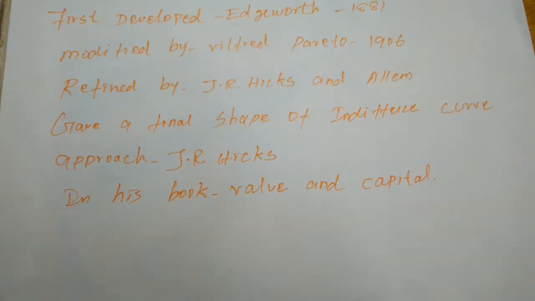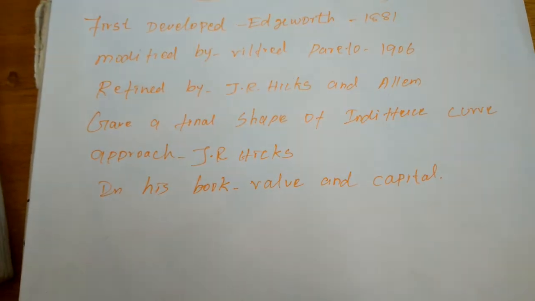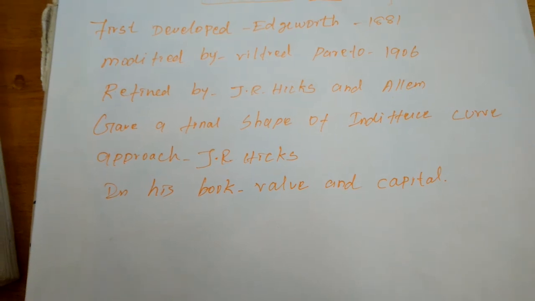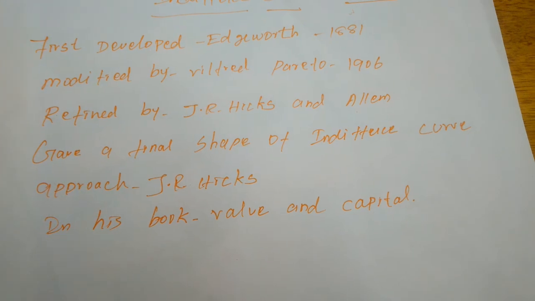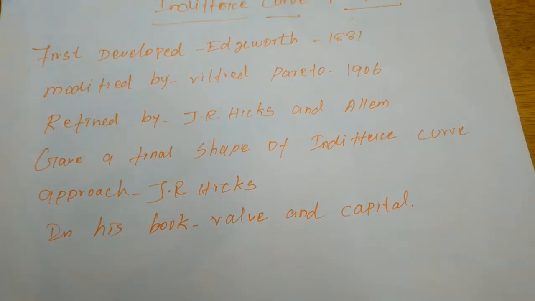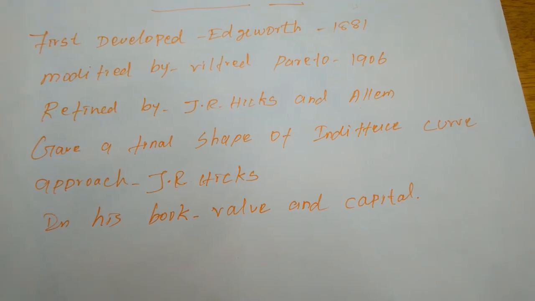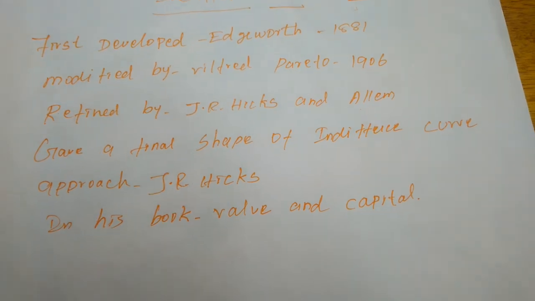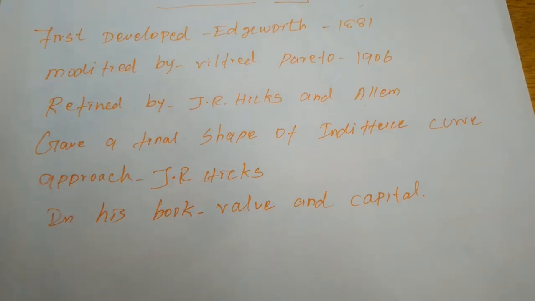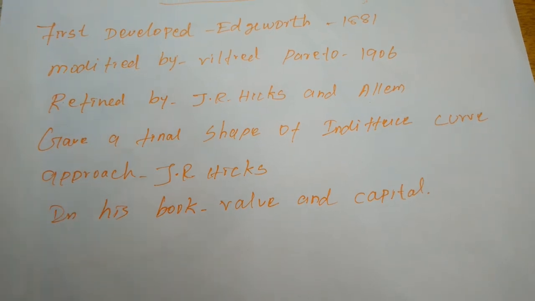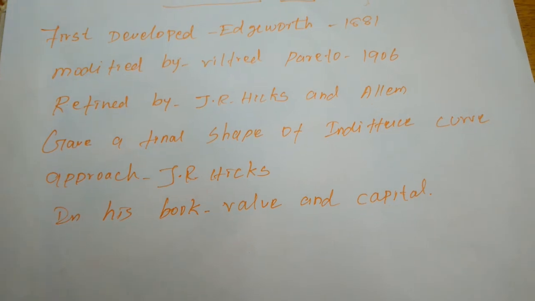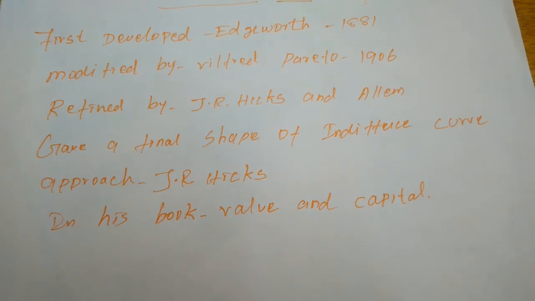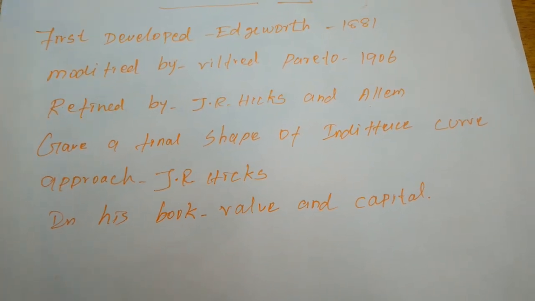Next, the consumer is consistent. This assumption is called the assumption of transitivity. Transitivity means that normally we want to get more satisfaction, so if another preference gives more satisfaction, we will select the preference which has more satisfaction.